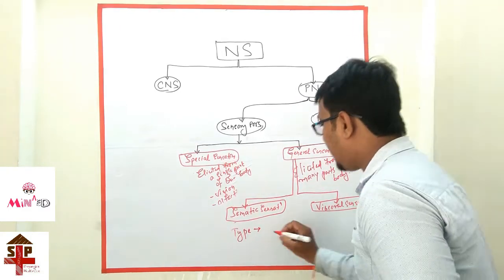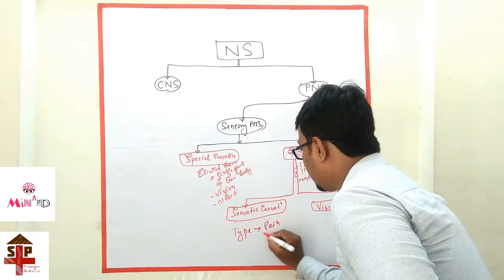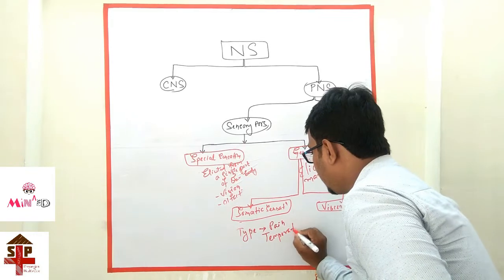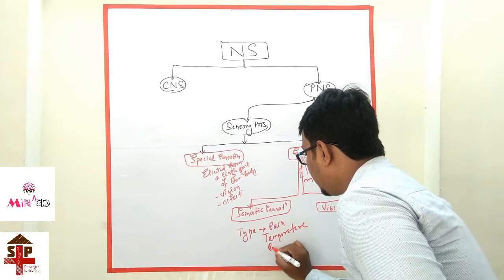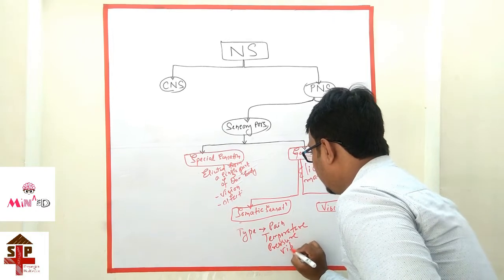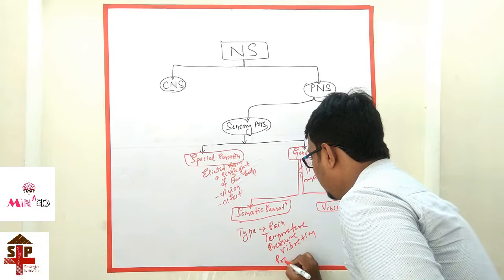Types are like pain, temperature, pressure, vibration, proprioception.